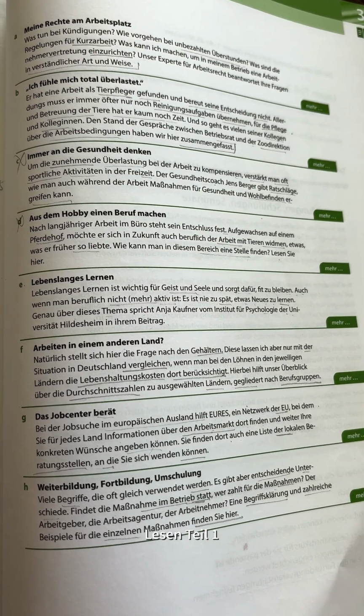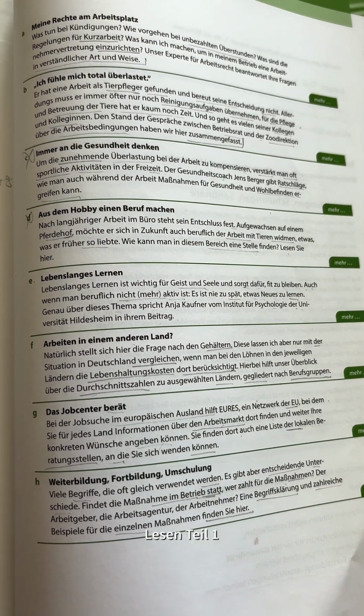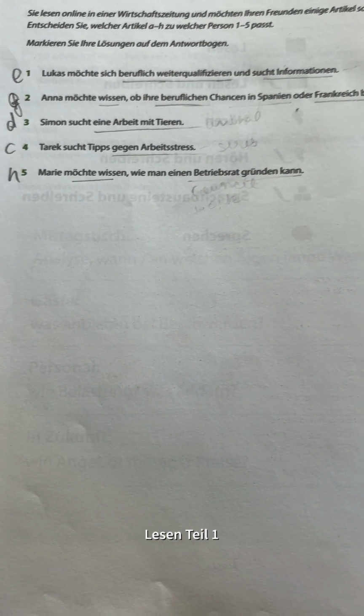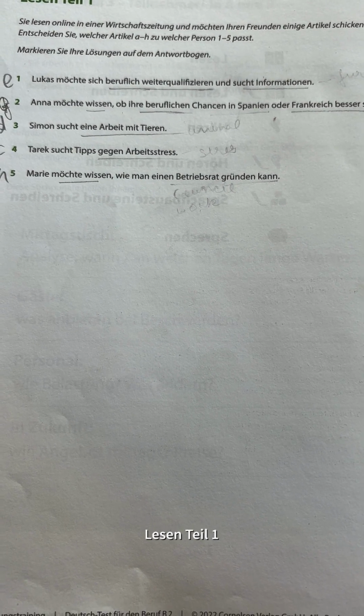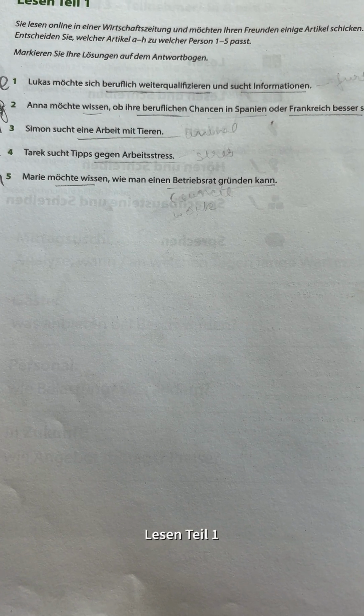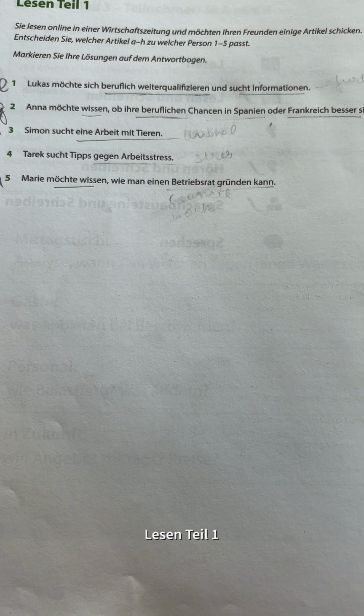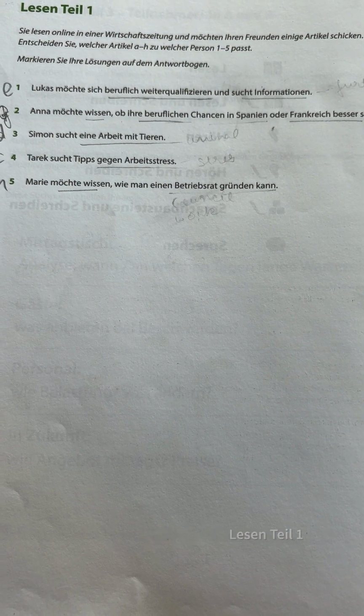So suppose someone is asking for Ausbildung, then you have to match the reply which gives an answer for Ausbildung, where can someone find the particular Ausbildung in their area or whatever? You have to look for the keywords. And talking about the time, you can assign 10 minutes of your time to this Teil because it is easy and it doesn't have so much similarity in the different statements. You can easily match the statements.